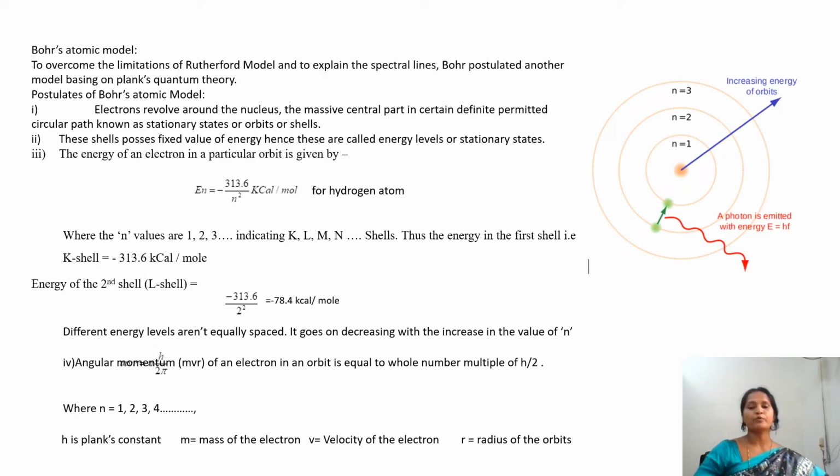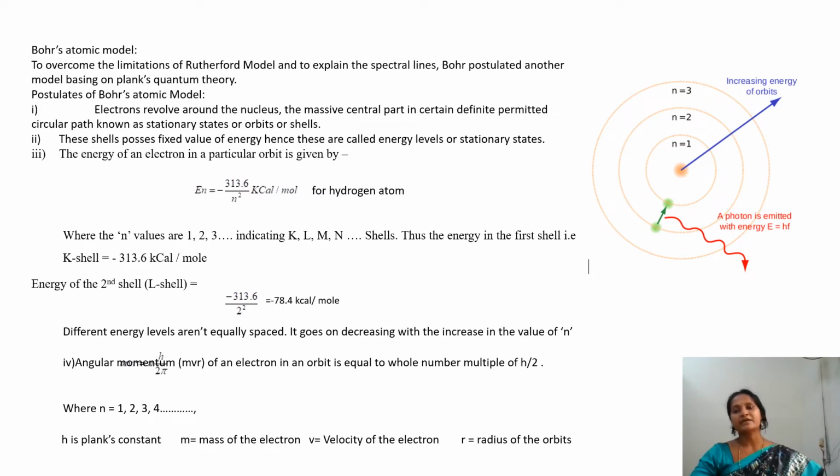Then next, Bohr's atomic model. To overcome the drawbacks of the Rutherford atomic model, with the help of Planck's quantum theory, Bohr postulated his model that the electron continuously revolves around the nucleus in a definite orbit or shell, and each orbit has definite energy.